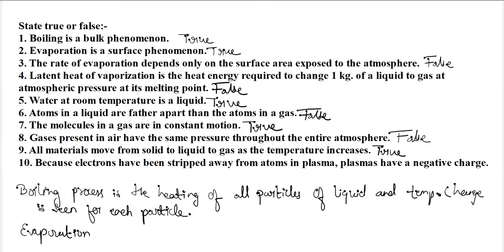Next, because electrons have been stripped away from atoms in plasma, plasmas have a negative charge. So how is it possible? If I am stripping away the electrons from plasma, then negative charge has been stripped away from the plasma, so the plasma will have a positive charge. Hence this particular statement is also false. So this was the answer for the true and false which I have taken here.